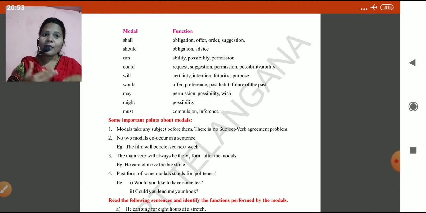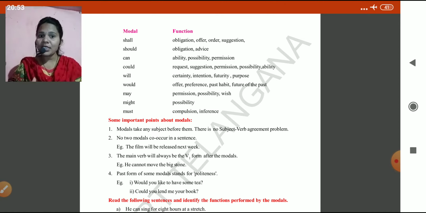The main verb will always be the V1. Yes, definitely you have to remember. Whatever auxiliary verb you take, shall, will, whatever, beside that you have to write V1. Don't write "I would met". It's wrong. "I would meet him."